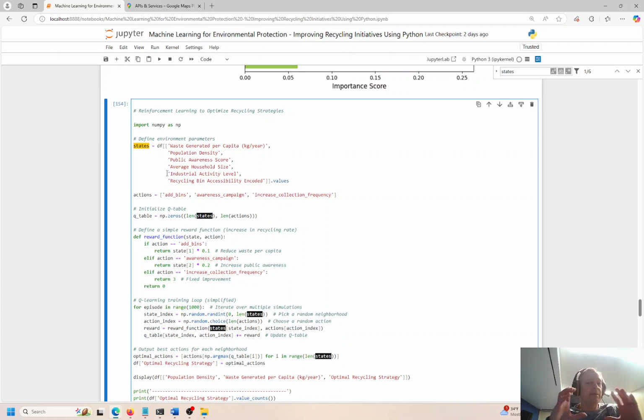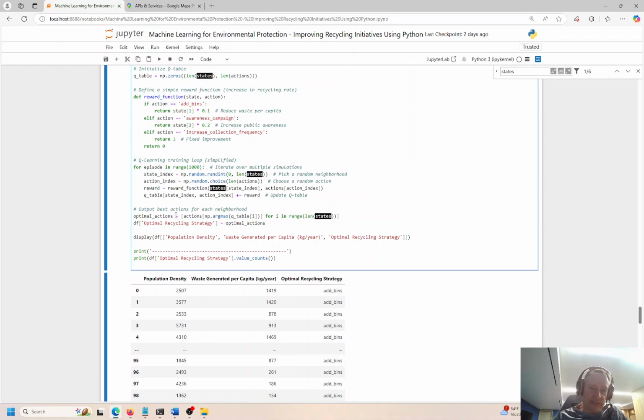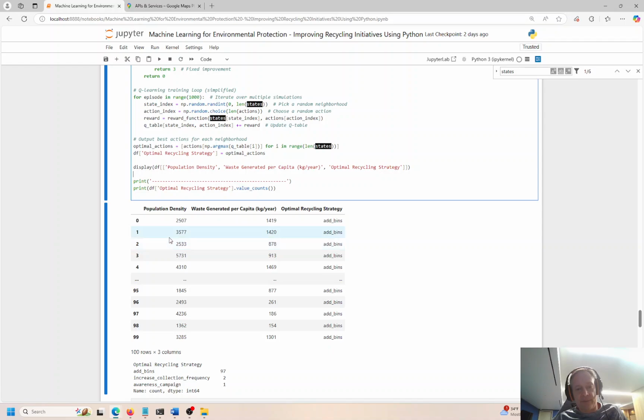So we're going to set up this reinforcement learning agent. We put it into a blender, sort of combine everything together, and then it uses the built-in logic for a reinforcement learner to say, okay, if we look at all these different scenarios and these different actions, what is the most likely action that we would recommend? So it creates a nice matrix when everything is done based on the population density and the waste generated per capita. These are the recommendations that the reinforcement learner came up with.